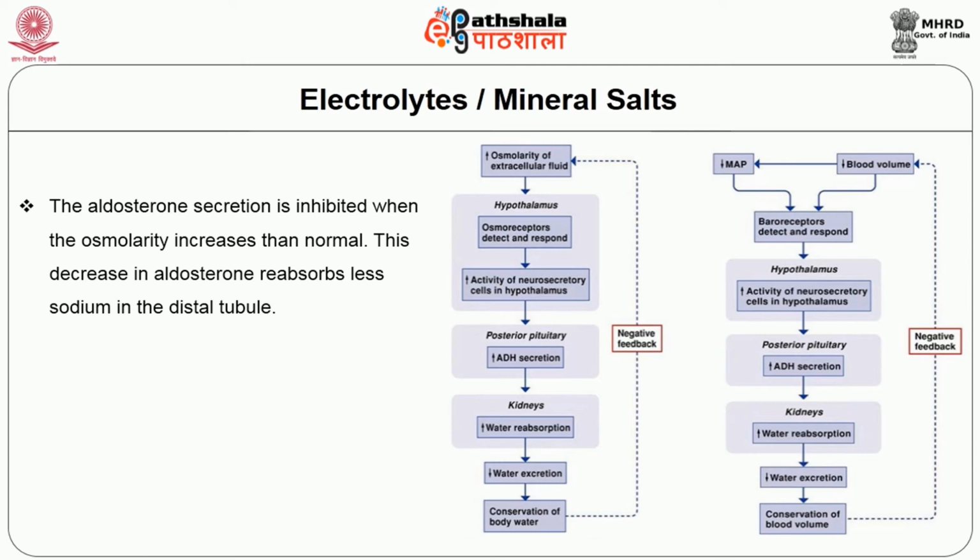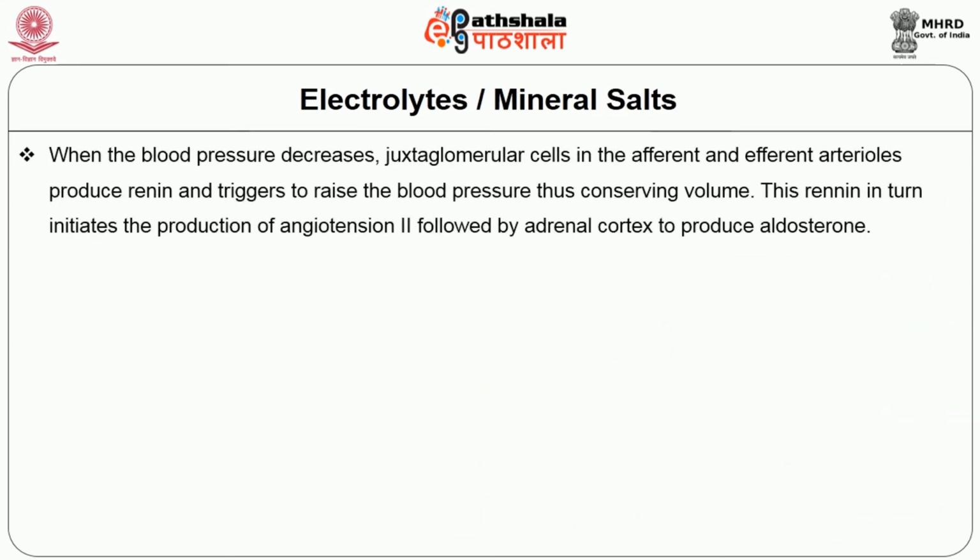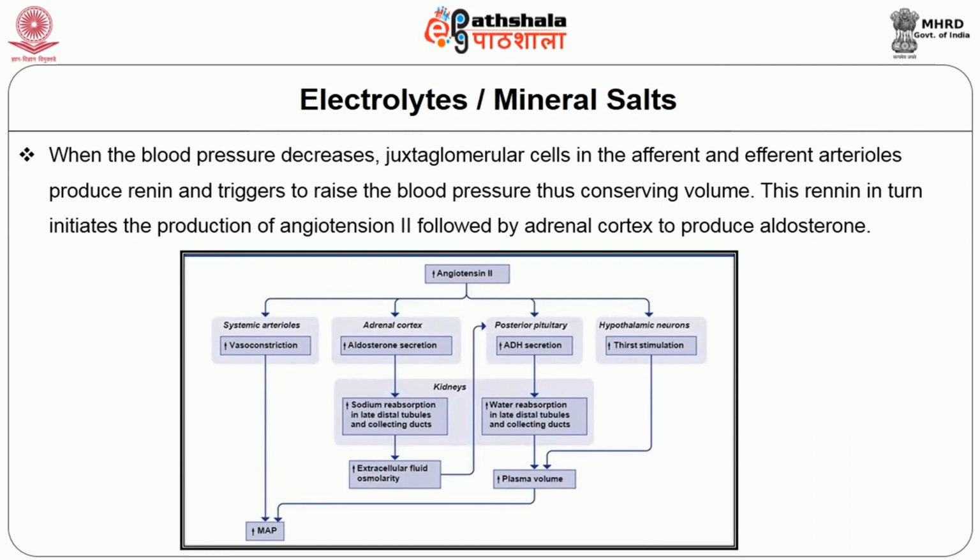The adrenal cortex directly senses plasma osmolarity. ADH secretion will increase to conserve water. This effect of low aldosterone levels decreases the osmolarity of body fluids, thus there will be less urine output. The mechanism involved is well explained in the figure.